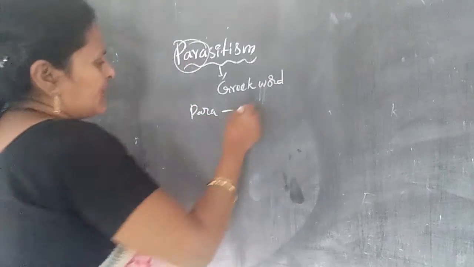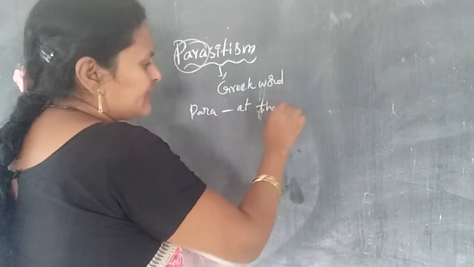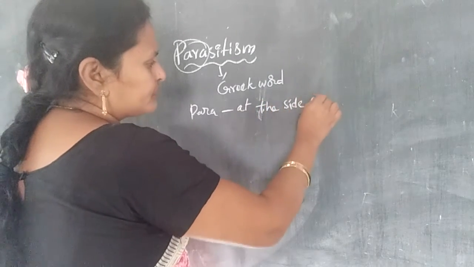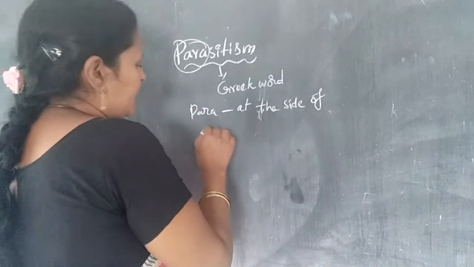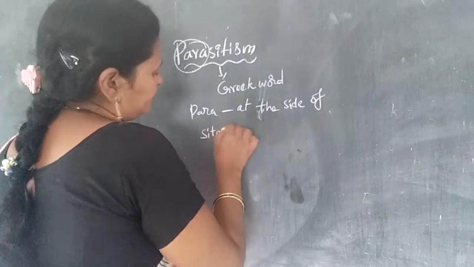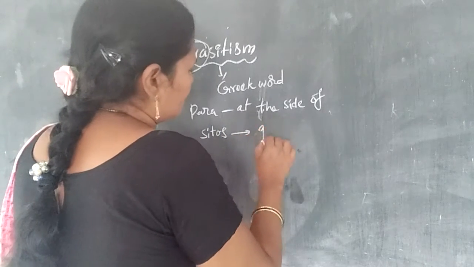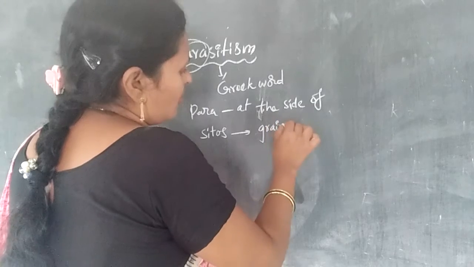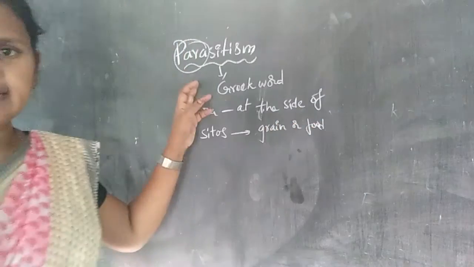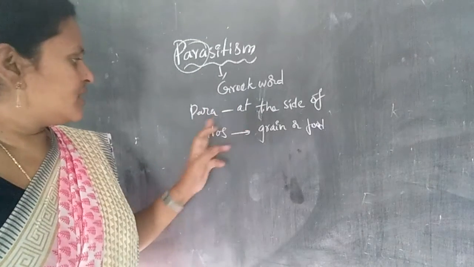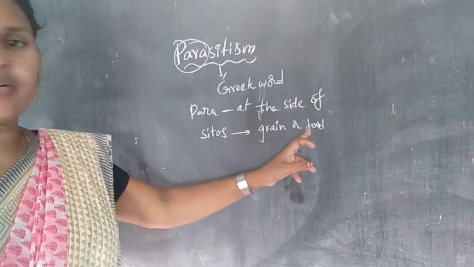Para means at the side of, and cytos means food or grain.